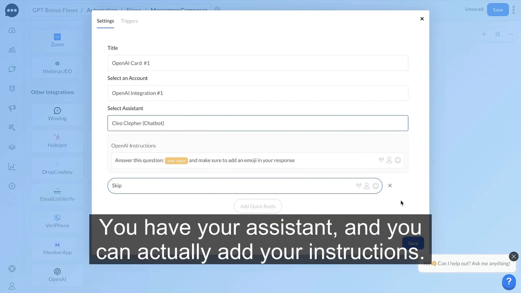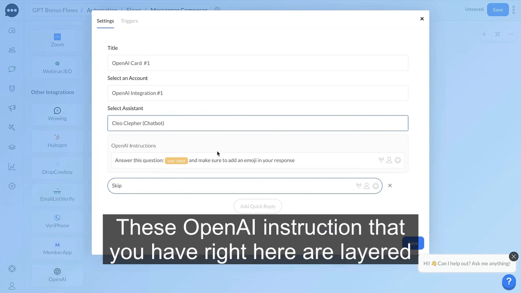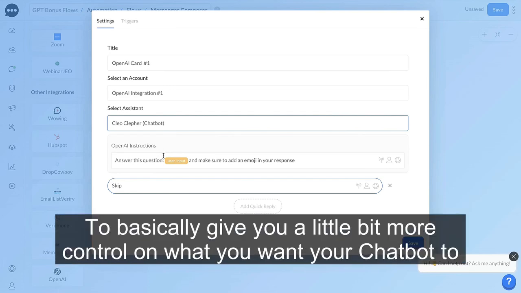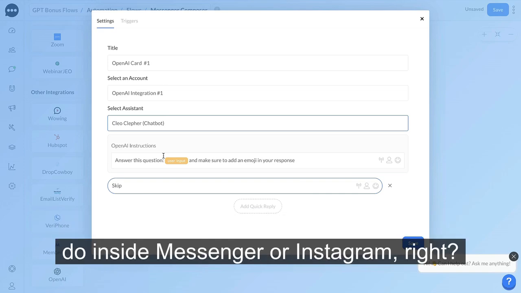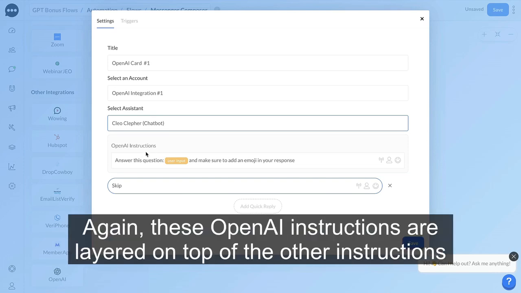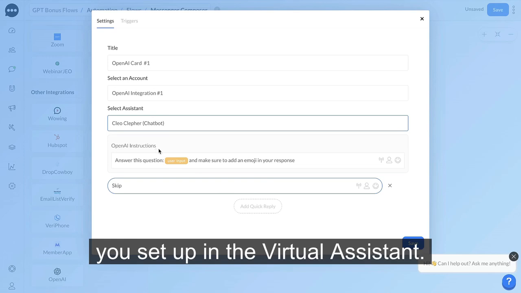So in OpenAI, you have your assistant and you can actually add your instructions. These OpenAI instructions that you have right here are layered on top of those instructions to basically give you a little bit more control on what you want your chatbot to do inside Messenger or Instagram, right? So this is what you have right here. Again, these OpenAI instructions are layered on top of the other instructions you set up in the virtual assistant.